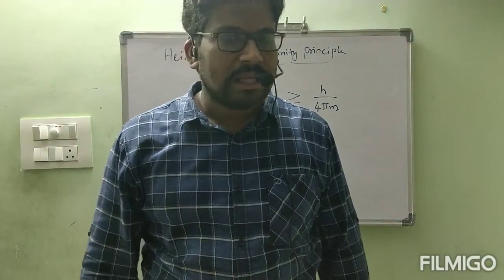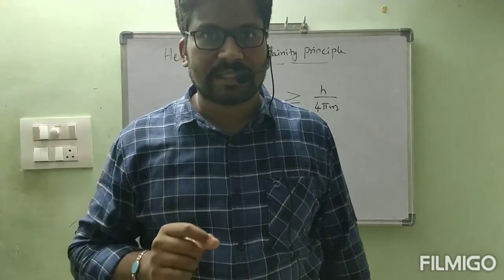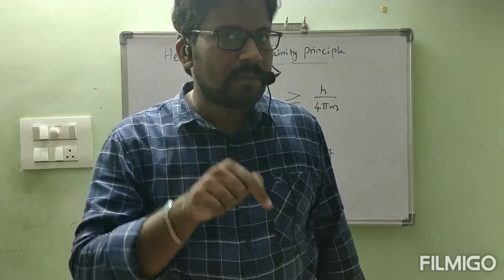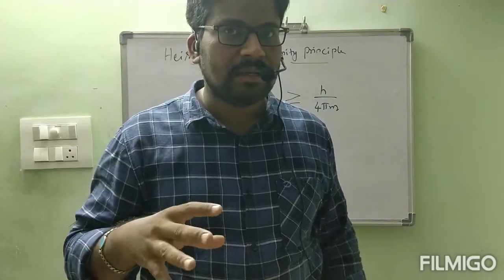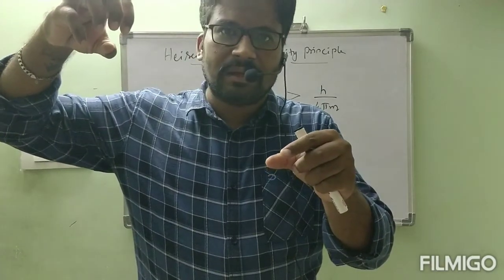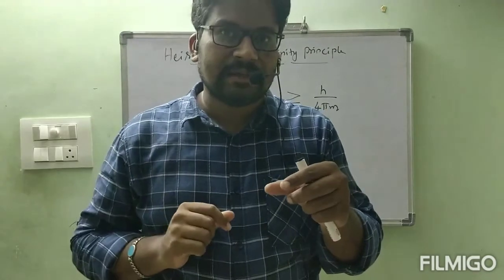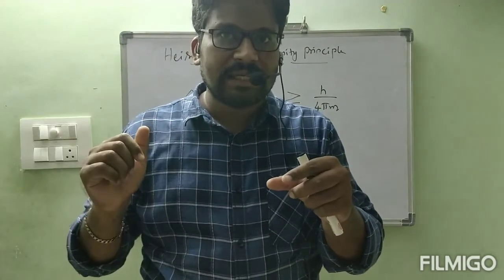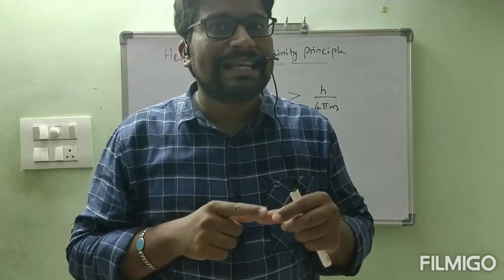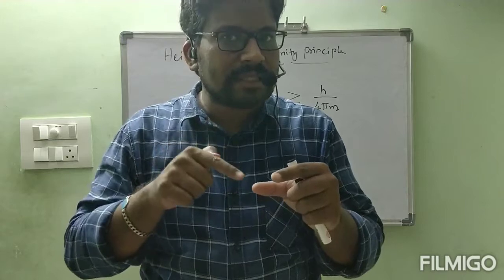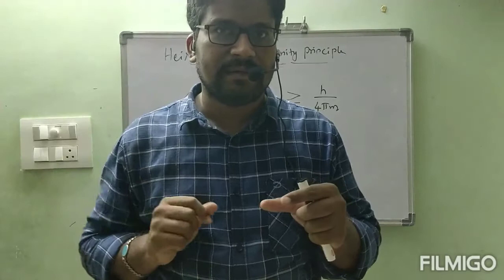Is it correct or not? Then to know the position of a car, suppose we want to see the car first. Like that, if you want to know the position of an electron exactly, we want to send light. Then that light is going to fall on that object with high energy, because without high energy we cannot see the electron clearly. Correct or not? If you want to see the electron clearly, we need light with high energy.